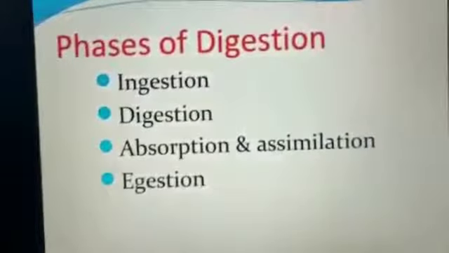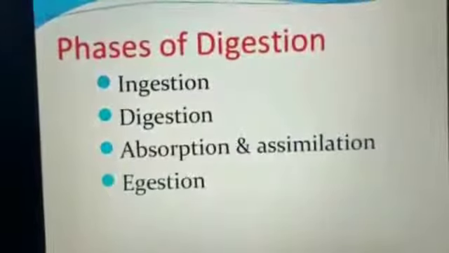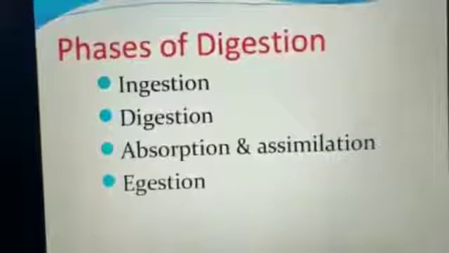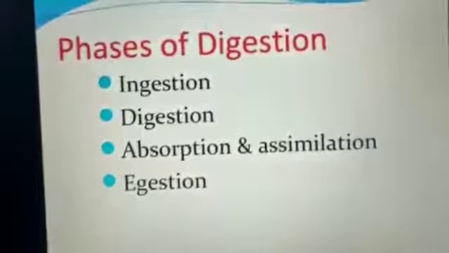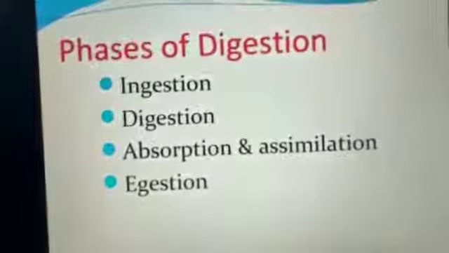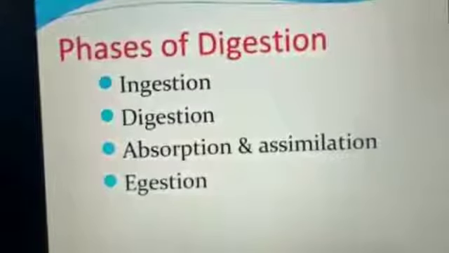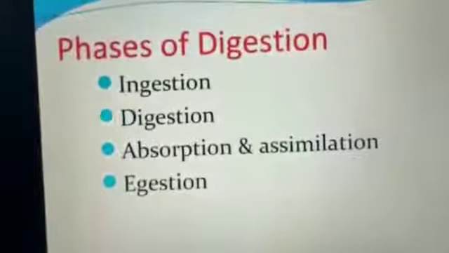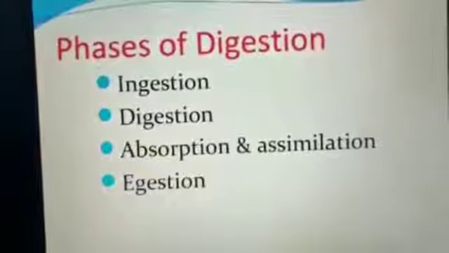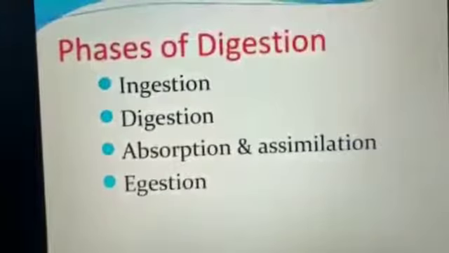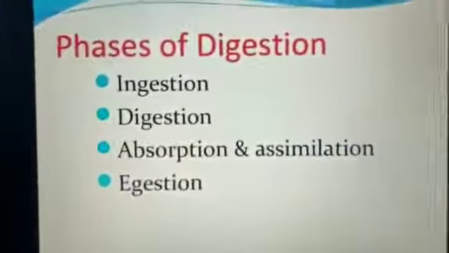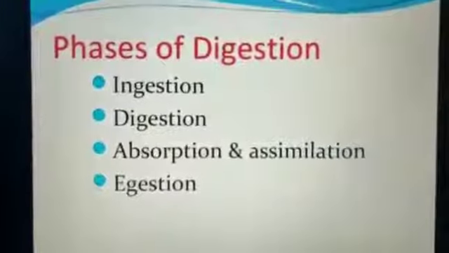At last, whatever food is undigested is removed outside the body. So the last phase is egestion. Check the spelling: egestion. You got the difference? Ingestion, taking the food inside the body; egestion, removal of waste material from the body.